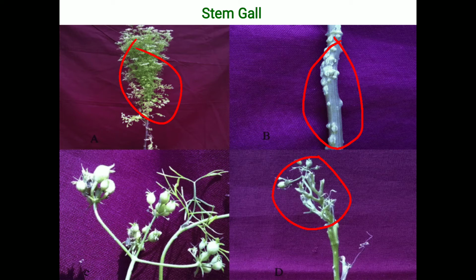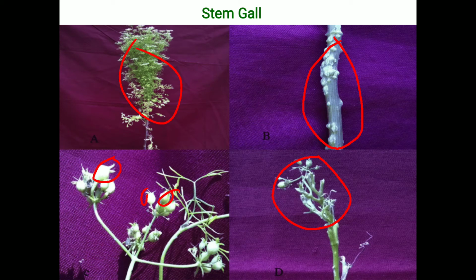The shape of the coriander seeds changes due to the effect of that disease. So this is the stem gall disease, caused by Protomyces macrosporus.